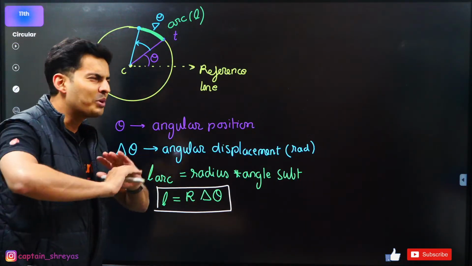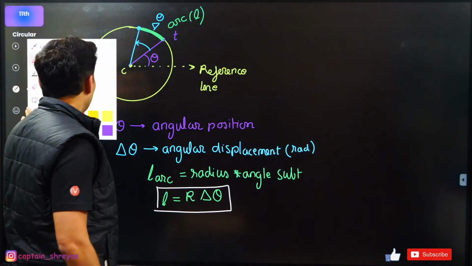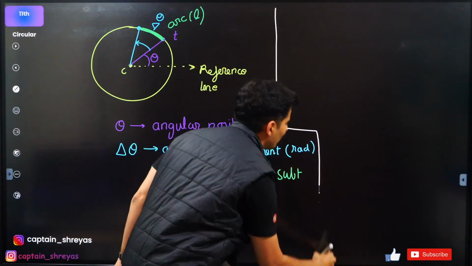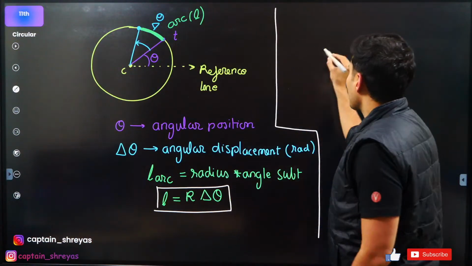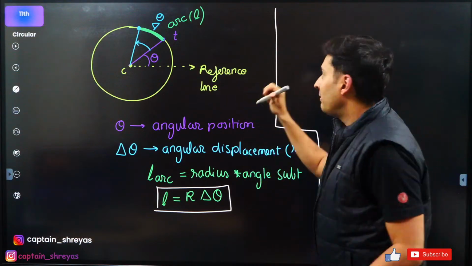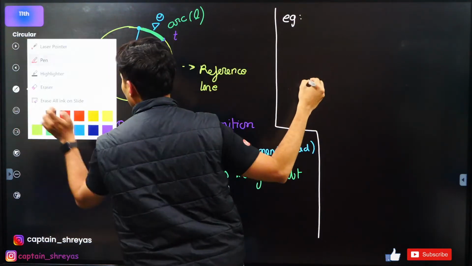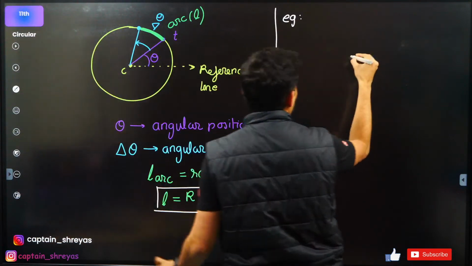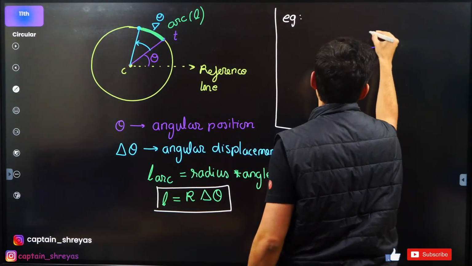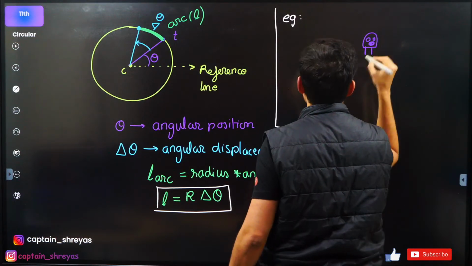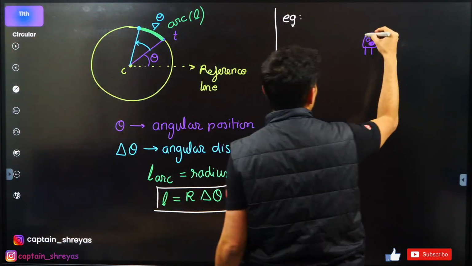Perfect. Now I have a brilliant question for all of you. Let's see how many of you can answer this. Imagine Pandu went mad. This is an example question. So this is your Pandu. Pandu's head is on fire.